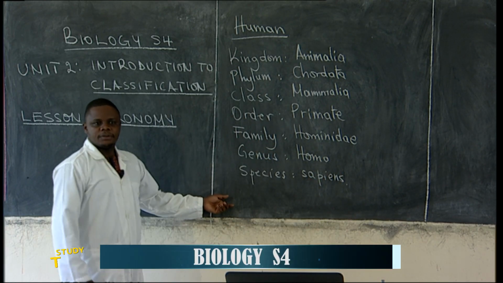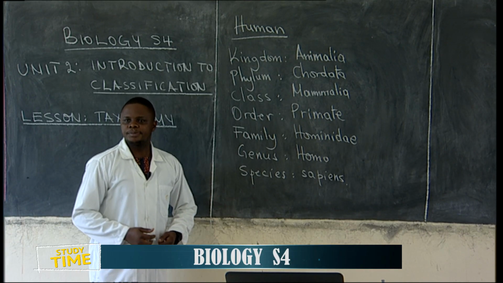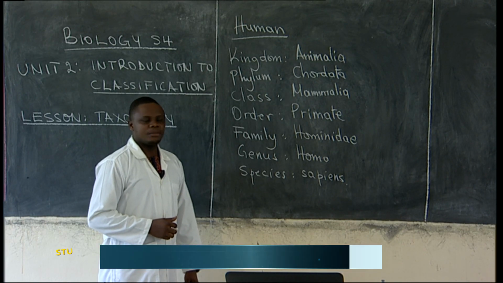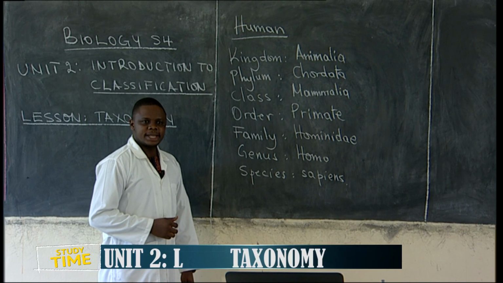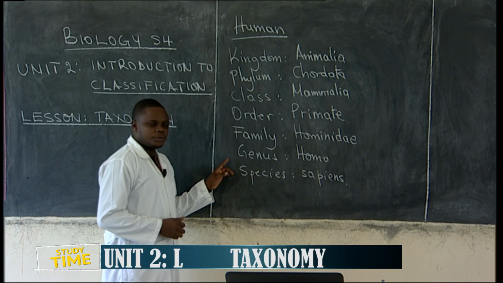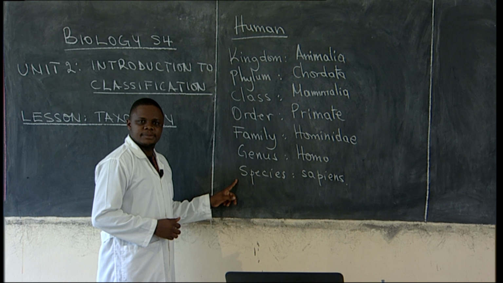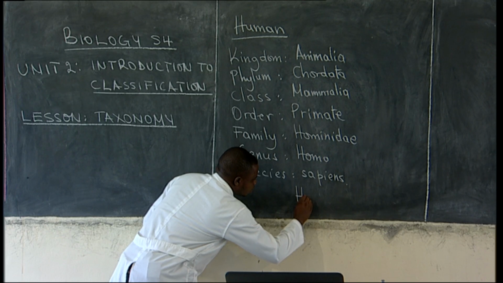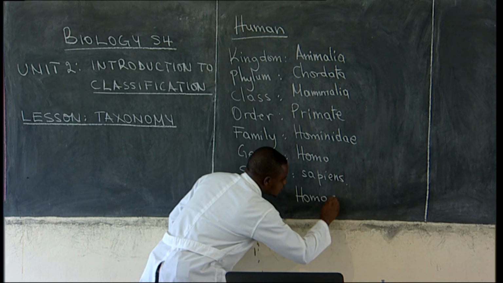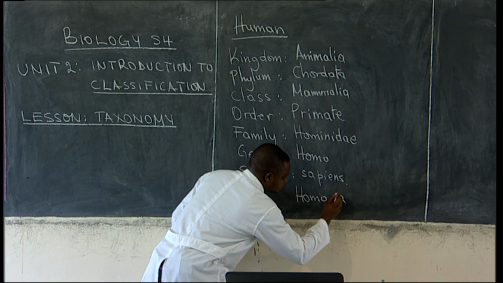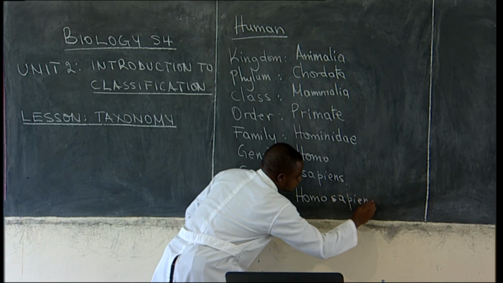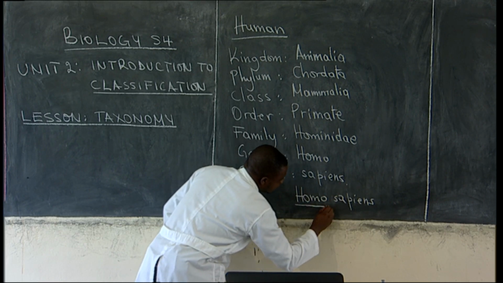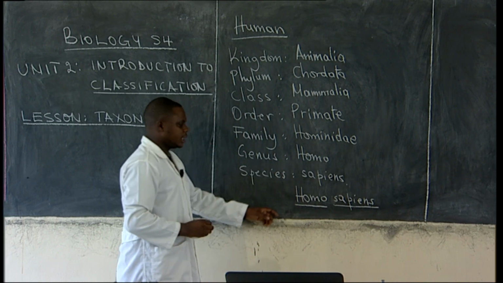Dear students, from this classification, we can write the scientific name of humans. We can say scientific name comes from genus and species, binomial, and then we say Homo sapiens. After doing this, we underline our scientific name.